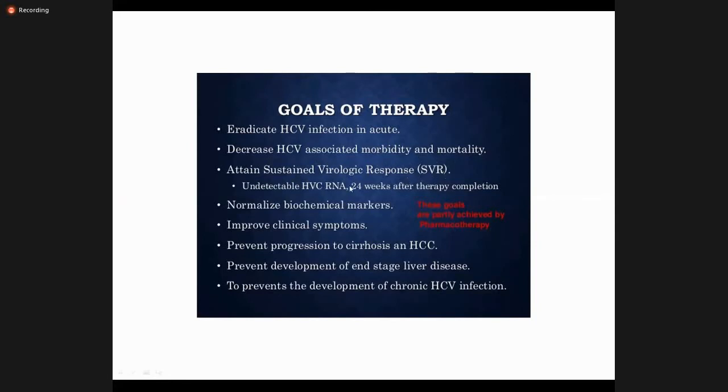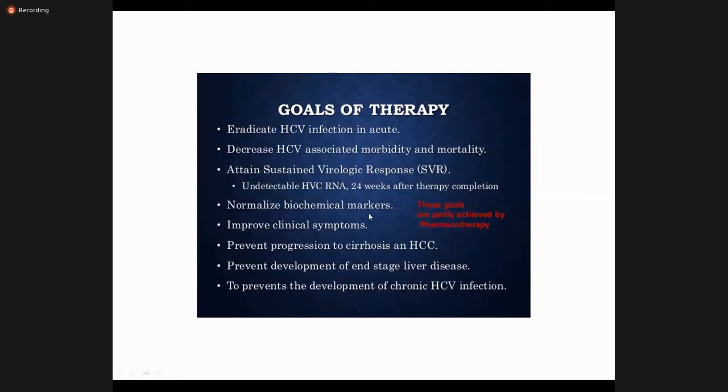What is SVR? SVR is sustained virological response. That is, we treat the patient, then we stop the treatment. Then after 6 months, we again check whether they have virus in their body or not. If there is undetectable RNA virus 24 weeks after completing therapy, we label that sustained response, meaning there is no reactivation of the virus.